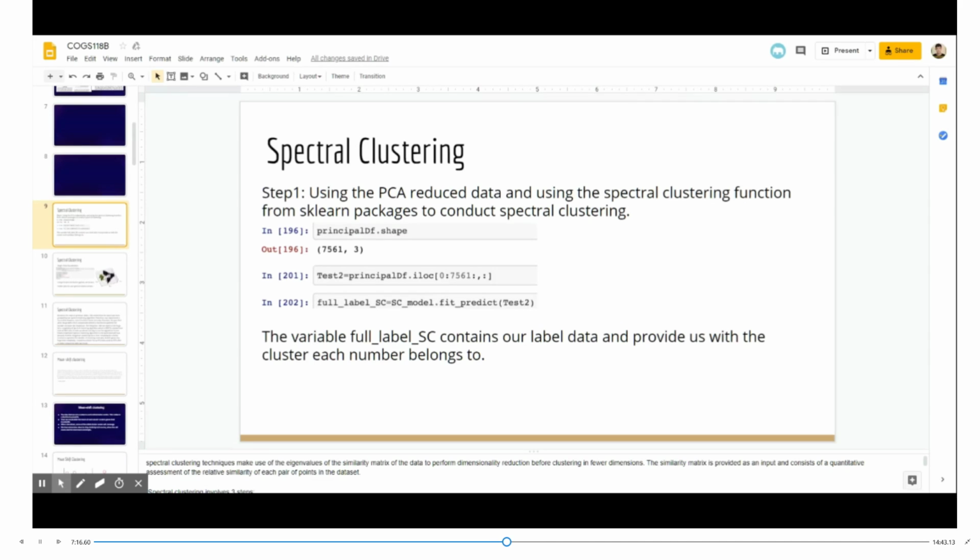So here are the steps for spectral clustering. The first step is using the PCA reduced data and using the spectral clustering function from the sklearn package to conduct spectral clustering. The code is given below. The variable, in this case full label SC, contains our labeled data and provides us with the cluster each number belongs to.